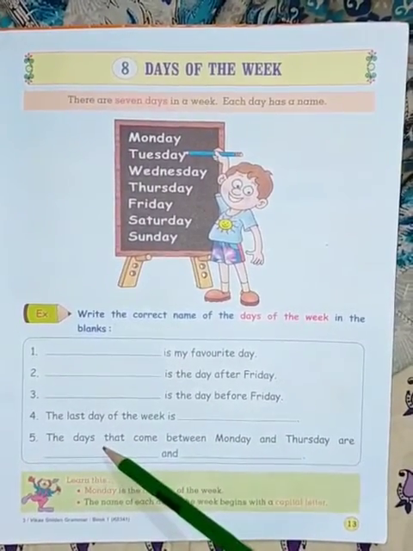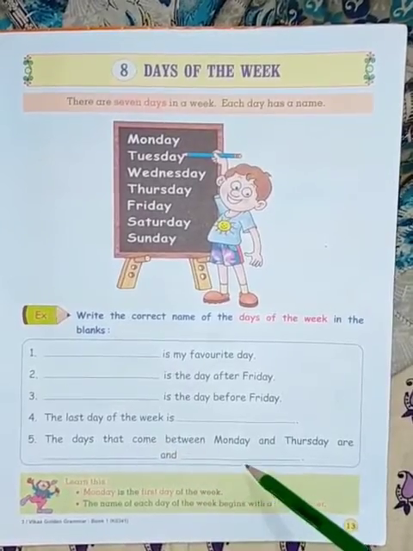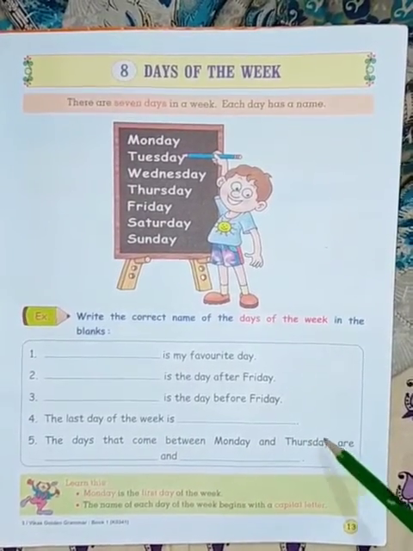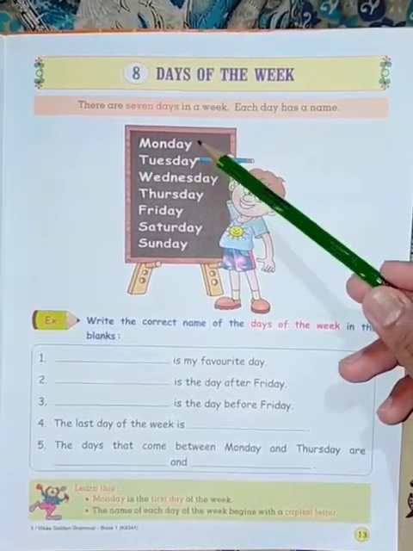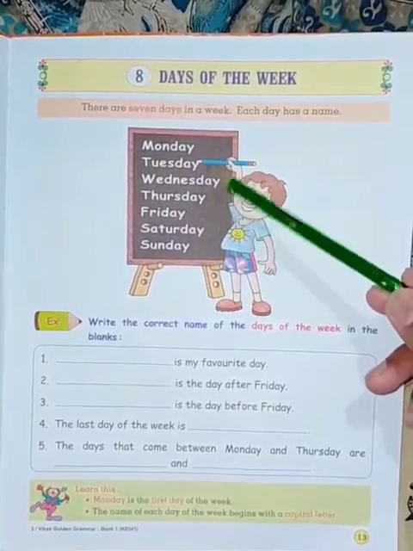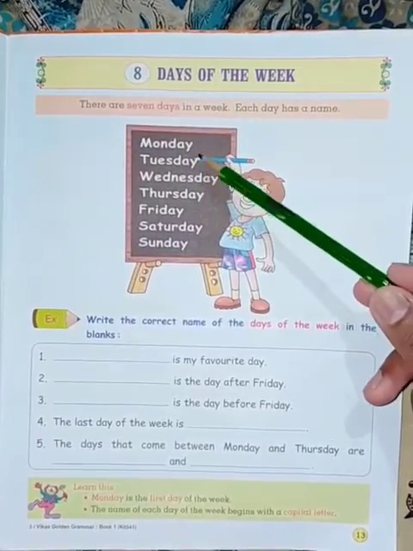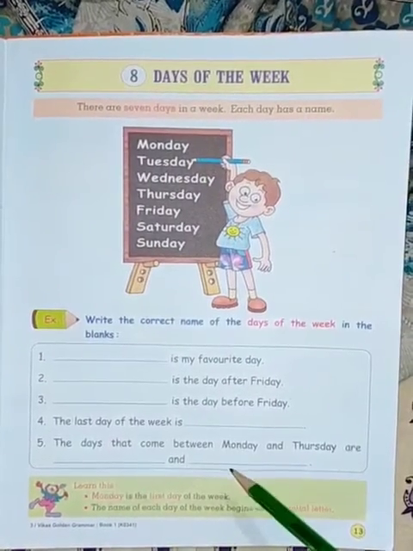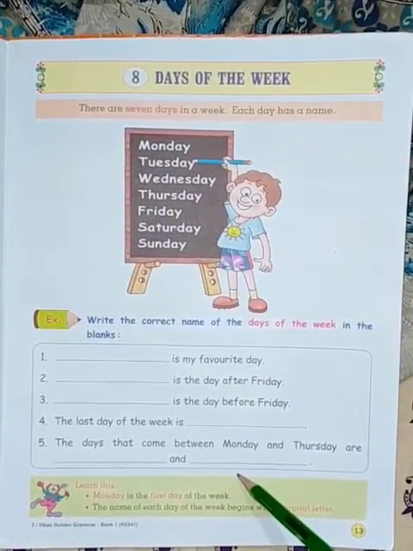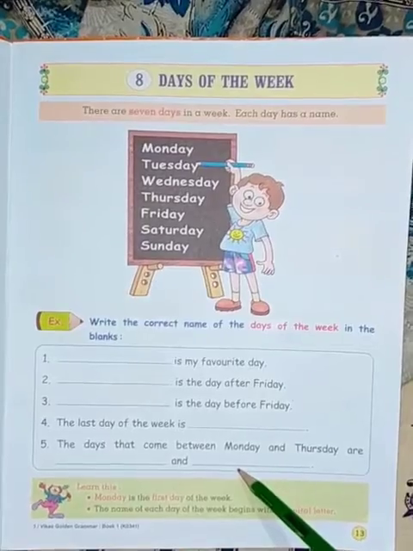The days that come between Monday and Thursday are, there are 2 days between Monday and Thursday. In between there are 2 days coming, Tuesday and Wednesday. So you have to write Tuesday here and Wednesday in the next place.